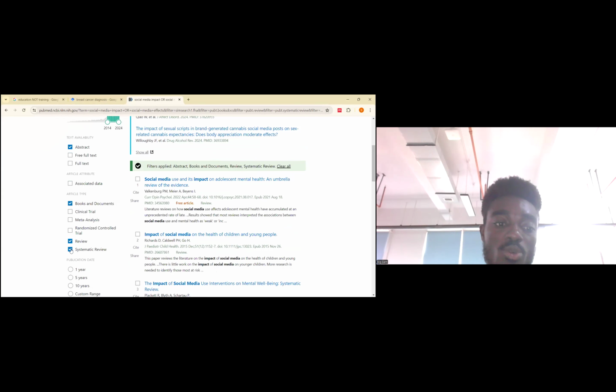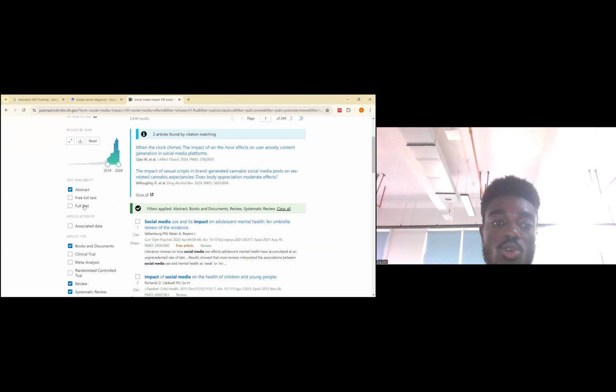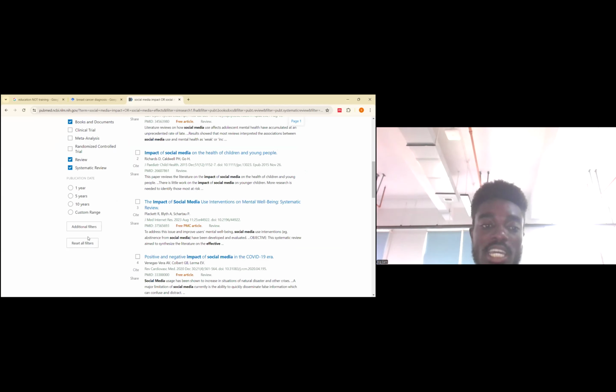Maybe you don't want to see systematic review, then you can just click which ones you want to see. And publication date also, you can customize it, maybe 5 years, 1 year, maybe 10 years. You can also customize which month, which year, which day, everything. You just put it there, click on apply, and automatically it will be applied. So that is a way.